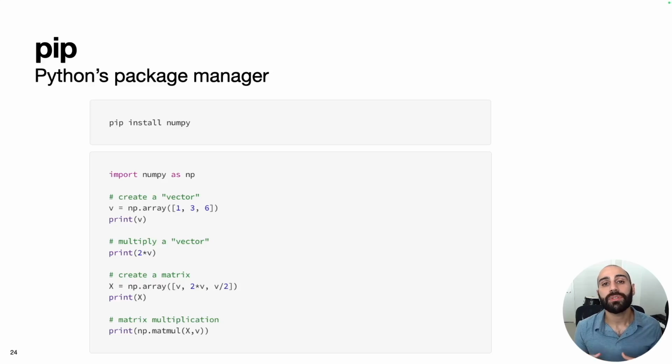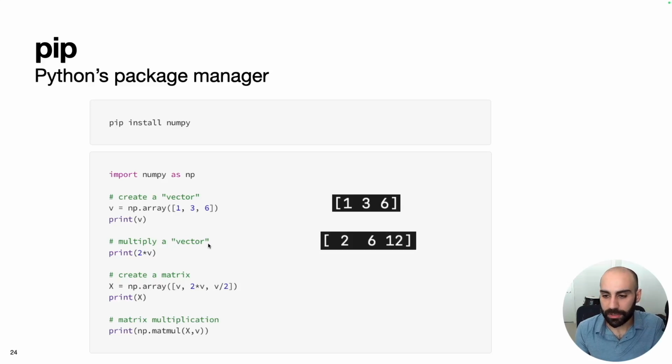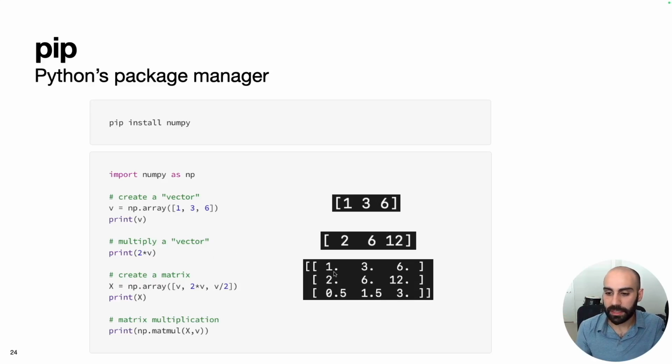With NumPy installed, we can do several things which are not possible with basic Python. The first is we can create this array data type, which mimics a vector or a matrix from linear algebra. So if we want to create a one-dimensional matrix, we could do it like this. If we wanted to multiply that matrix by 2, we could simply multiply by 2. If we want to create a two-dimensional matrix, we can concatenate together multiple one-dimensional matrices. Here we see a 3x3 matrix. And then if we wanted to do matrix multiplication, we can use the matmul function in NumPy. This will automatically do matrix multiplication for us. And of course, there's several other things that you can do in NumPy, which you can find in the example code on the GitHub repository.